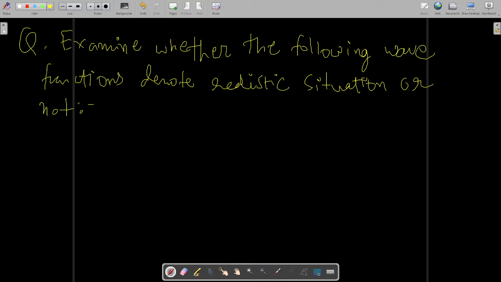We have to examine whether the given wave functions denote a realistic situation or not.